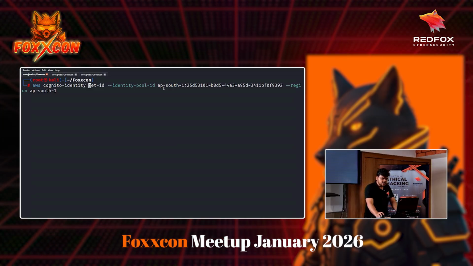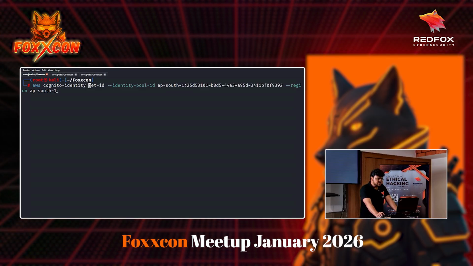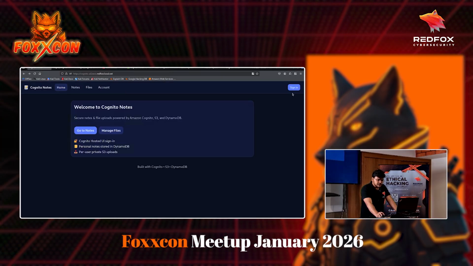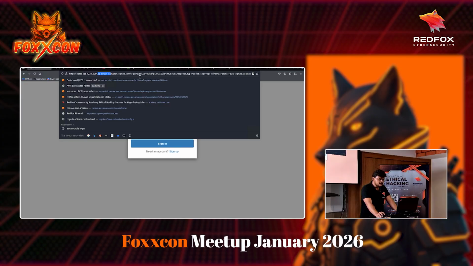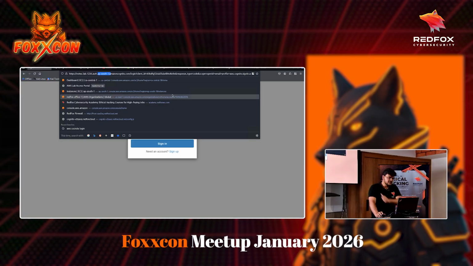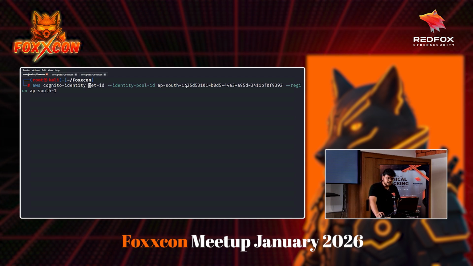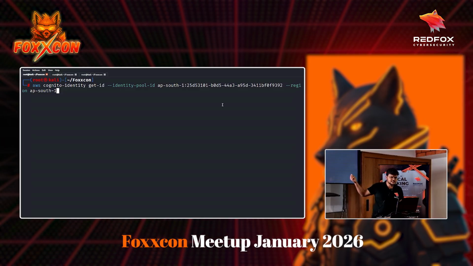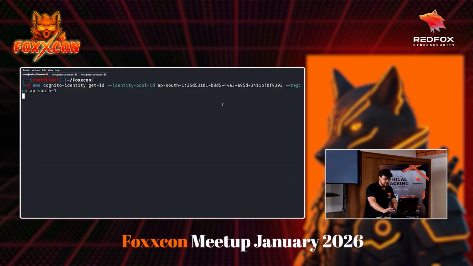Okay, and that's the pool ID that we have to know, and then the region on which the web app is hosted. If we just click on sign in, I think it will reveal the region. If you see, the region is also revealed here: ap-south-1, which is the Mumbai region. So this is the only information that we need. And once we hit enter, I hope the command is clear. Simple, it's just getting an ID. Any questions? Okay, let me hit enter here,